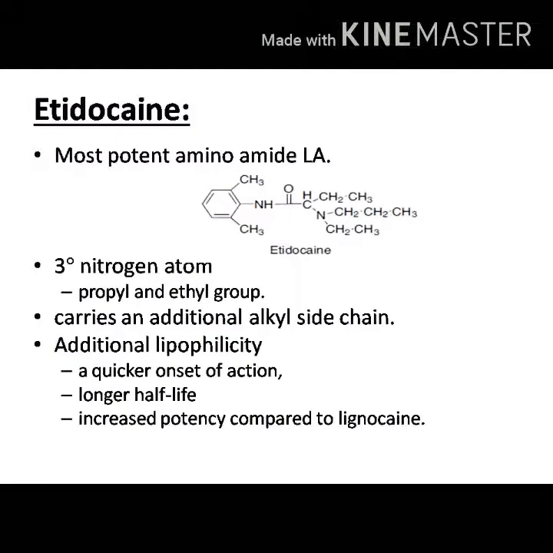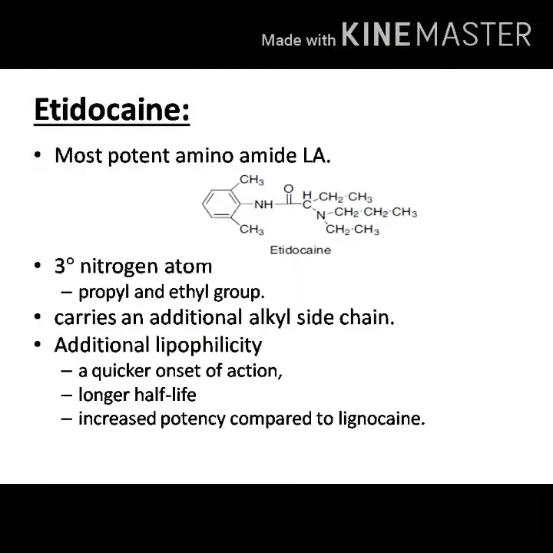But here you have a branched single carbon chain that connects the carbonyl functional group and the terminal nitrogen atom. And then the terminal nitrogen atom is of course a tertiary nitrogen atom, but instead of a diethyl tertiary nitrogen atom, you have one ethyl and one propyl group attached to the terminal nitrogen atom.